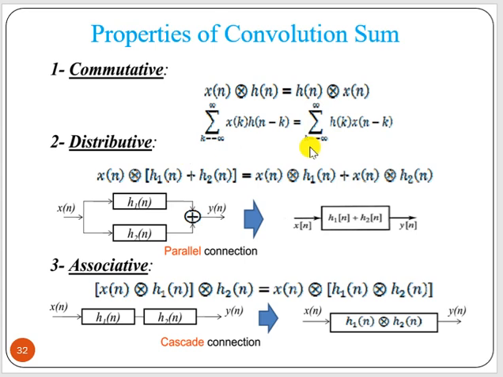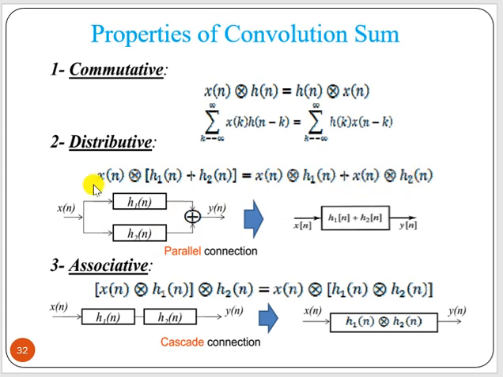Now the distributive property. Suppose we have a parallel connection of two systems, where x(n) is applied to impulse responses h1(n) and h2(n), both in parallel. The result y(n) is nothing but the summation of the two. So we can write x(n) convolution with h1(n) plus x(n) convolution with h2(n).